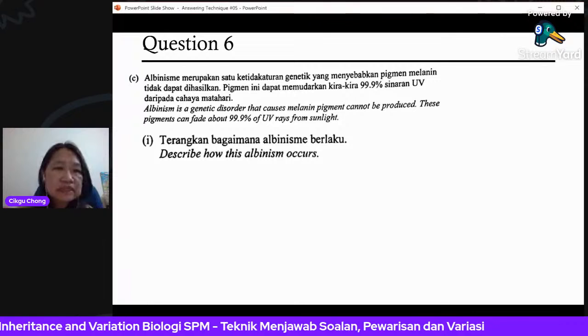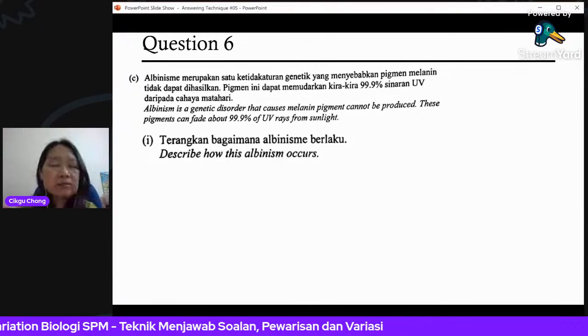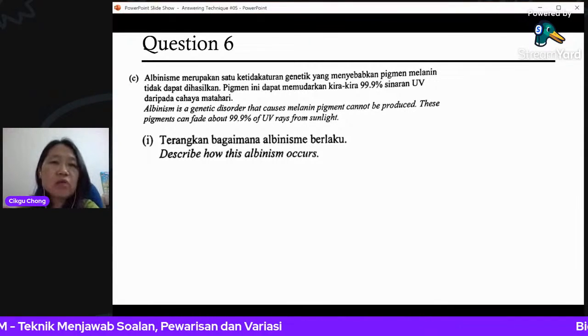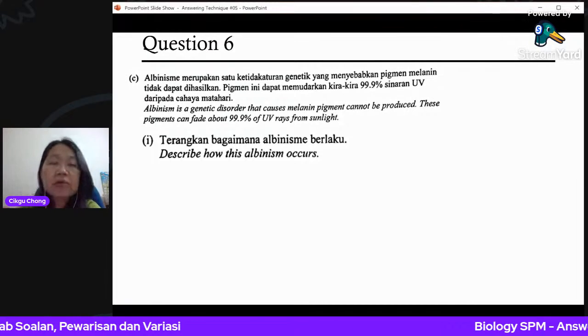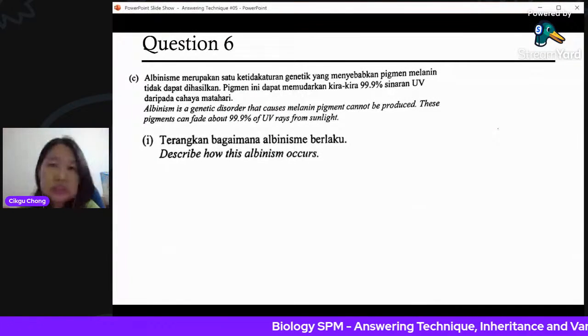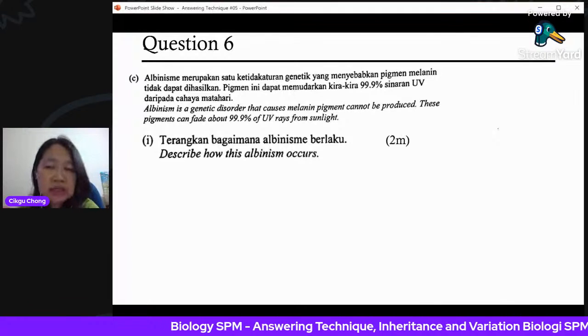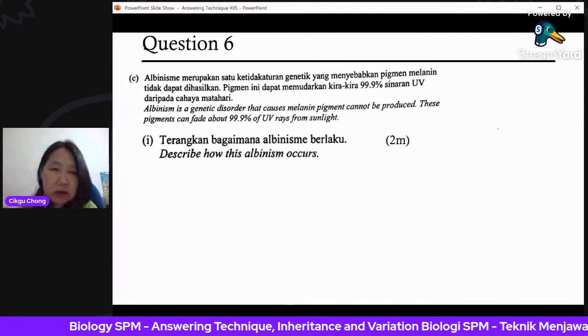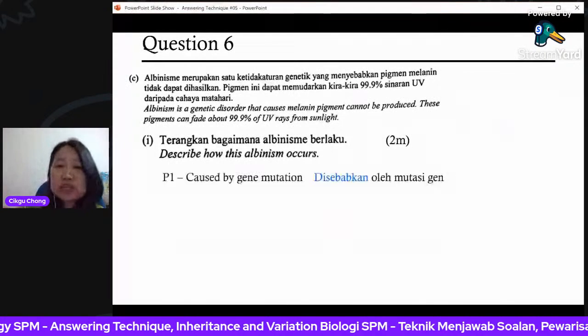Describe how albinism occurs. How do people get albinism? How come suddenly their skin becomes so white? Why can they get a problem with their pigment production? It's because they cannot produce the melanin. Two marks only, that means nothing much, no need to write a lot. You say caused by gene mutation.